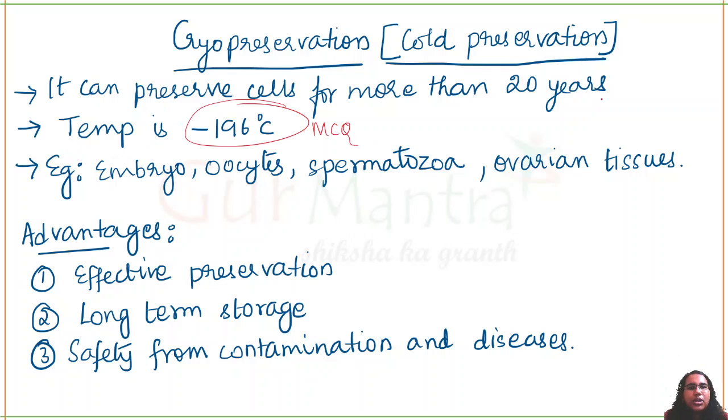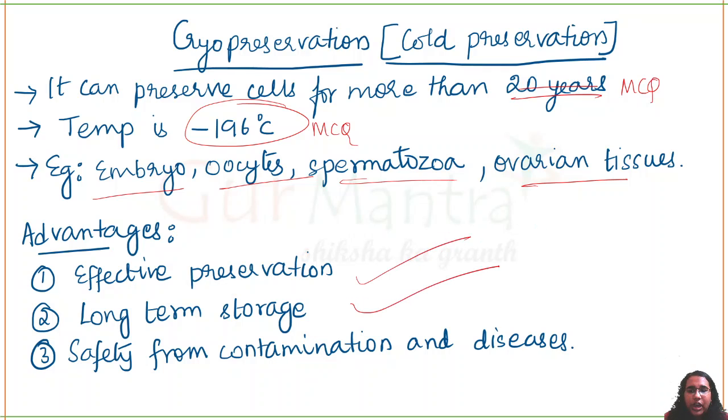MCQ question. Next, what can you store? You can store embryo, oocytes, spermatozoa, ovarian tissues, any kind of cells you want. The advantage is very good preservation for a long period of time, and there won't be any kind of contamination or disease.